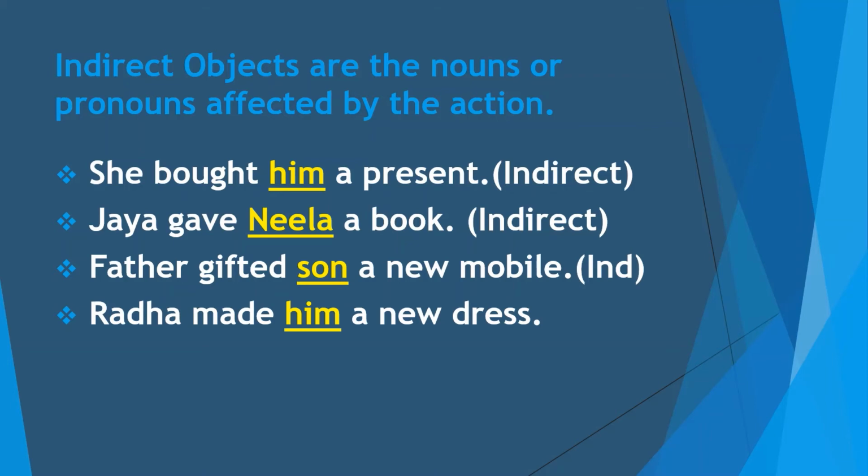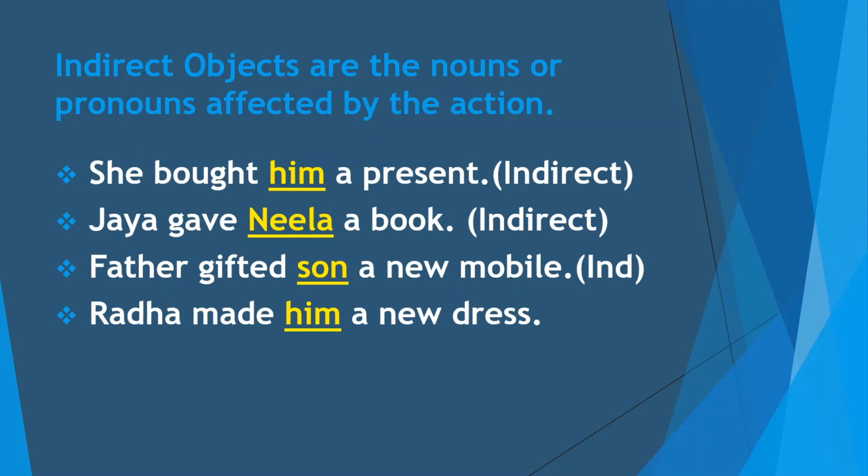Next, Radha made him a new dress. Here we can ask the question, for whom did Radha make a new dress? We get the answer him. So him is an indirect object of the verb. Here you can say that in the first example, she bought him a present. Here, him is an indirect object and a present is a direct object.